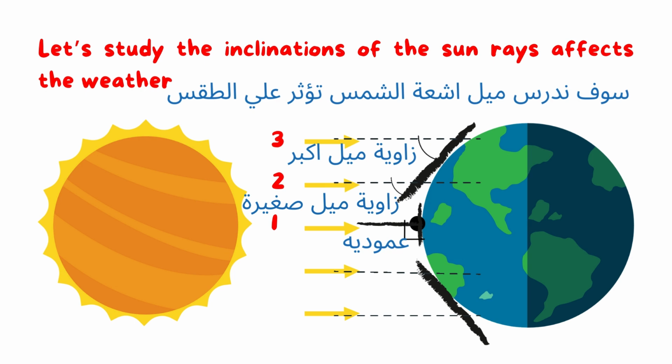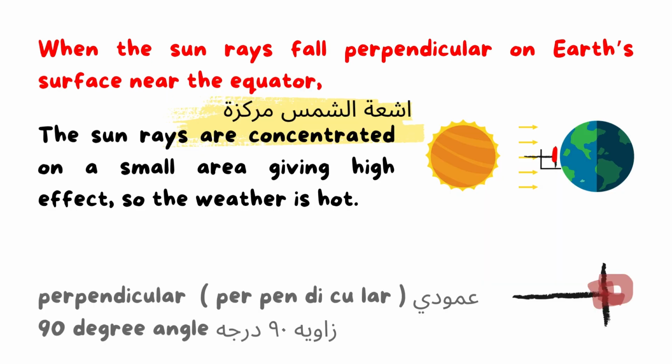We will start with number 1, when the sun rays fall perpendicular on the Earth's surface near the equator. So here the sun rays are concentrated. And concentrated means what? Yes, a large amount of these sun rays reaches a small area, okay?